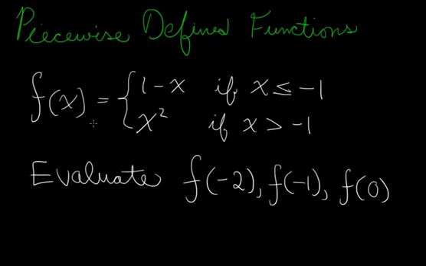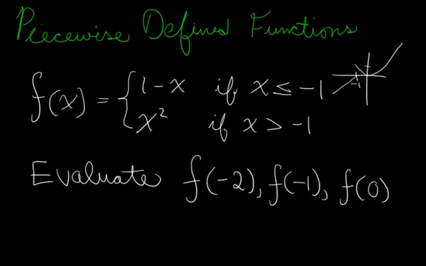So if you graph this, which I will show you in a second, it'll look kind of funny. There's a jump in it, at least that's what I think right now.